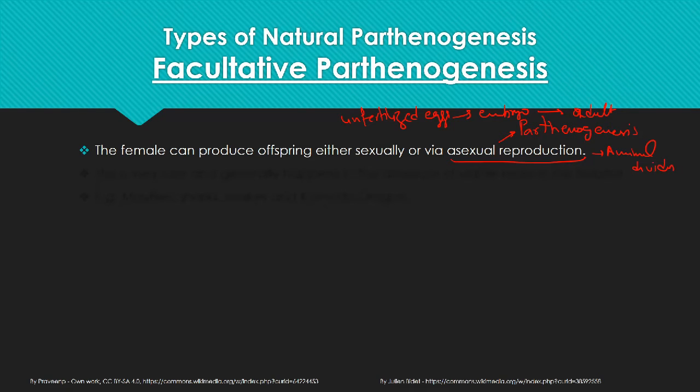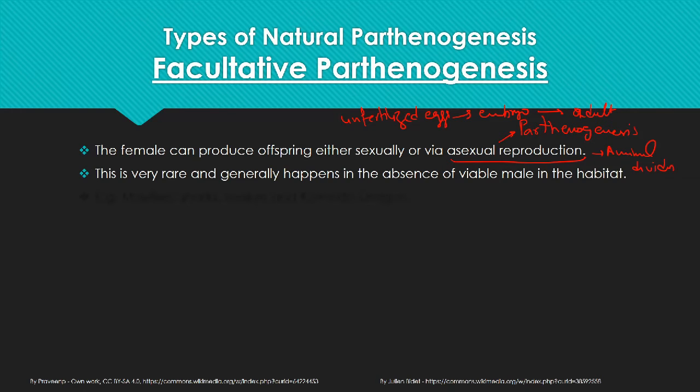During facultative parthenogenesis, the animal has the choice of either reproducing sexually or through parthenogenesis. This is very rare and generally happens in the absence of a viable male in the habitat, for example the mayfly, sharks, snakes, and Komodo dragons.